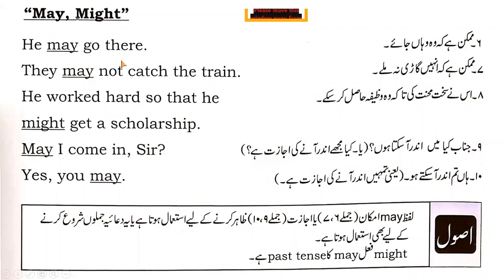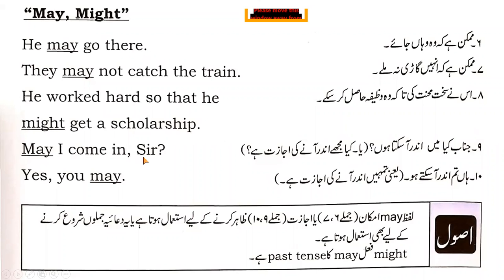He may go there. Now this is the simple sentence which shows the ability. Go there, मुमकिन है कि वो वहां जाए. May can be translated into the word mumkin. They may not catch the train. मुमकिन है कि इन्हें गाड़ी ना मिले. He worked hard so that he might get a scholarship. उसने सख्त मेहनत की. Worked hard, past tense. सख्त मेहनत की means वो मेहनत कर चुका है ताकि वो वजीफा हासिल कर सके. Scholarship means वजीफा, the money given by the organization.